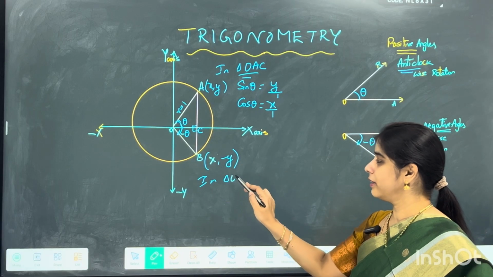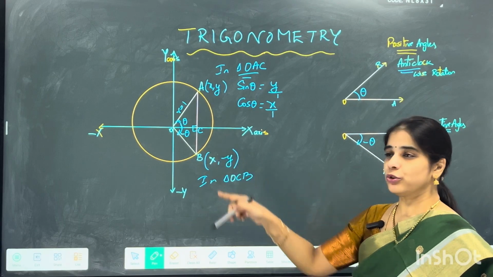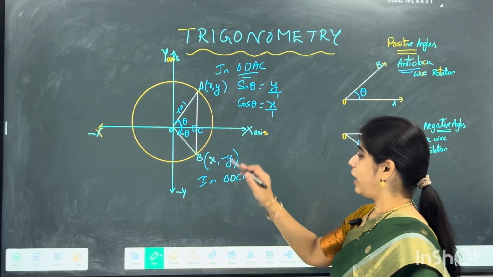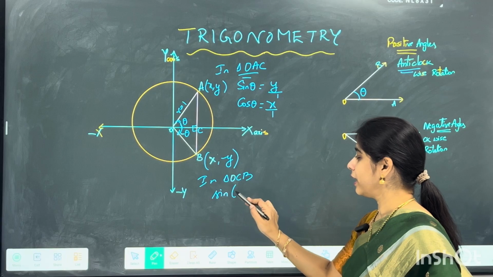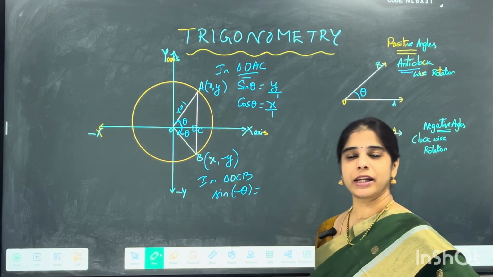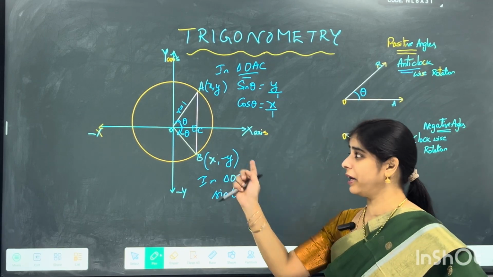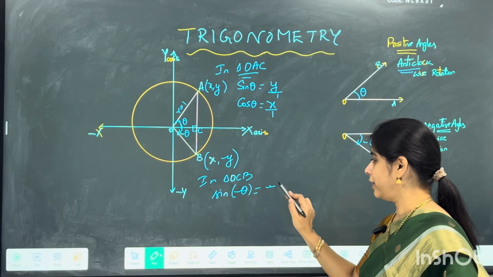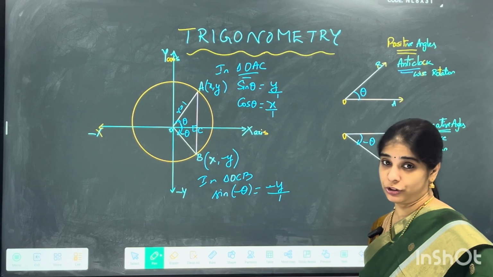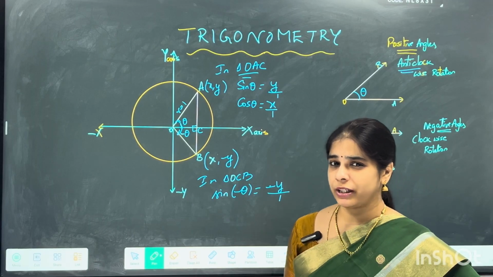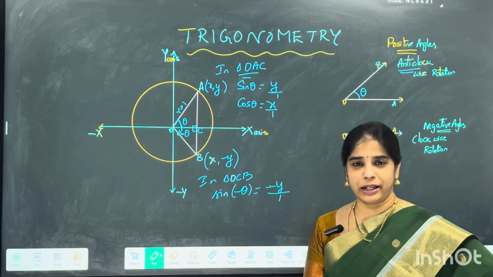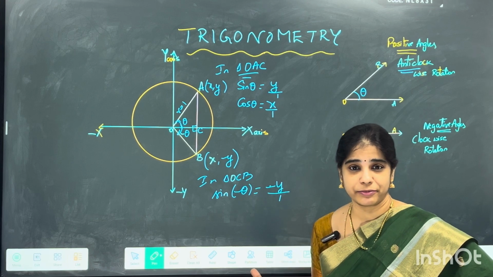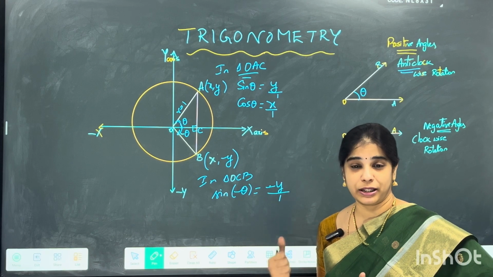Now let us talk about this triangle. In triangle OCB, do I find a minus theta there? So I am talking about what is sine minus theta. What is sine minus theta? It's again opposite by hypotenuse. So opposite is your minus y. Now minus y upon hypotenuse 1. Now did you ever get a doubt? See, we are talking about lengths and I am writing a negative. So can length be negative? Did you ever think about that? Can length be negative?